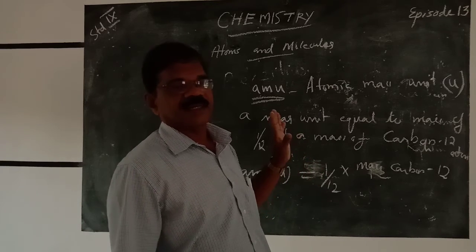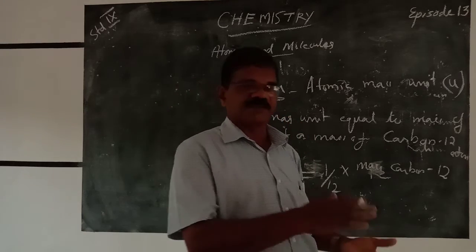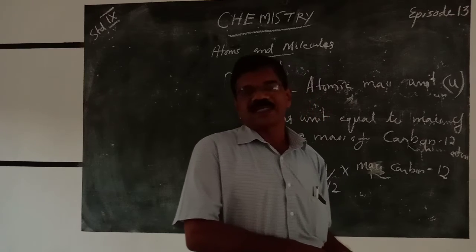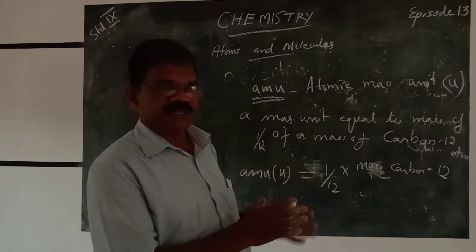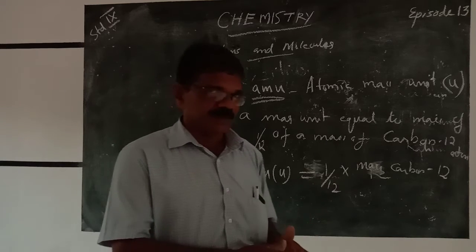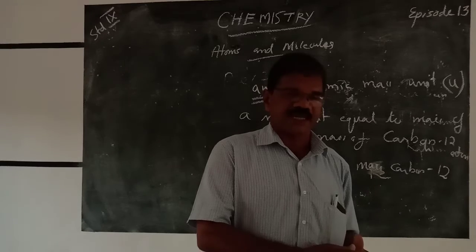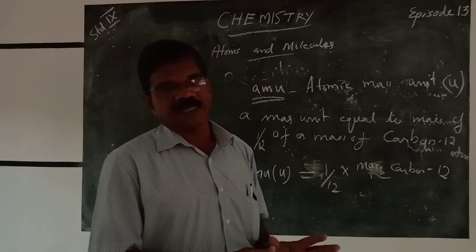There are several elements with less mass than carbon-12, and more elements which are greater than carbon-12. This atomic mass unit is a relative atomic mass unit in which we are only comparing the mass to that of carbon-12.